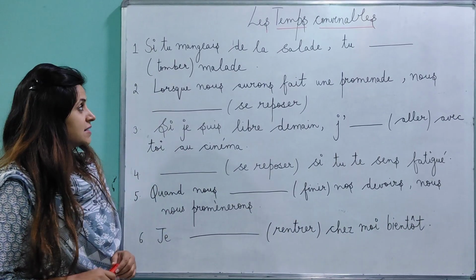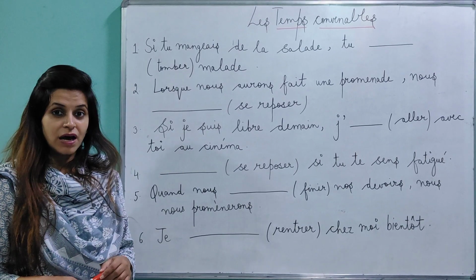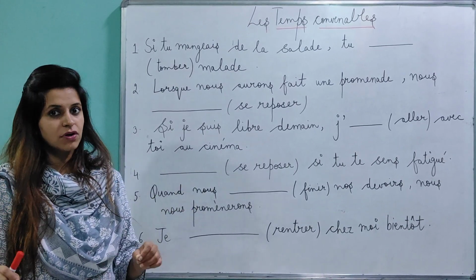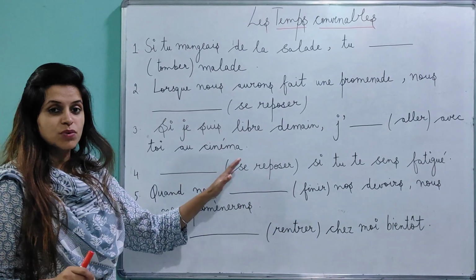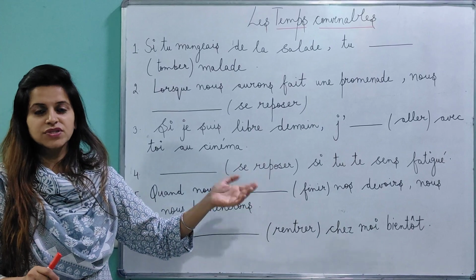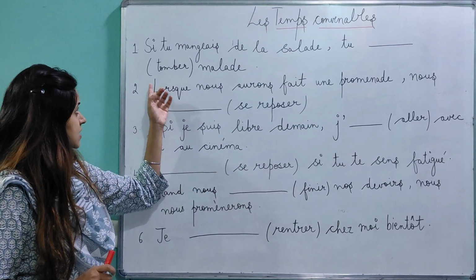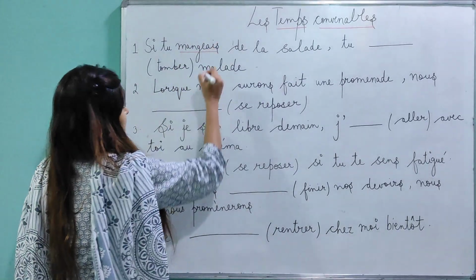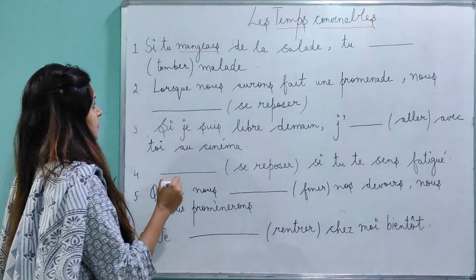Si tu manges de la salade, tu dash tomber malade. Just understand the structure. First thing first, you need to understand in conditional tense question what is given. Directly do not keep writing your answer. Just see what is given first. So si plus, which tense is this? Just see, underline it. Si plus imparfait.